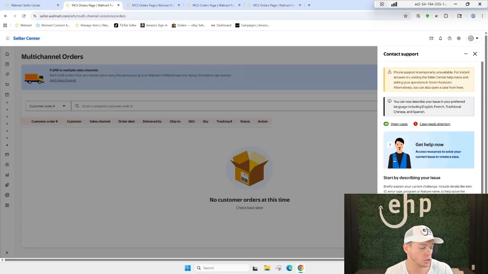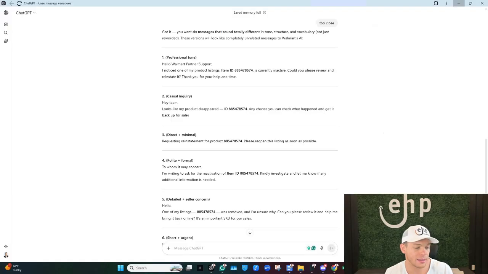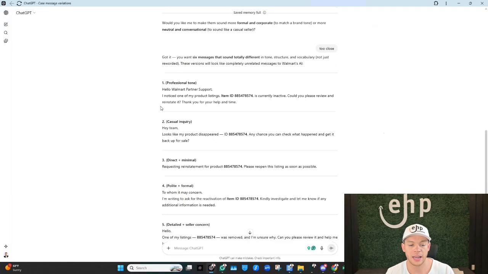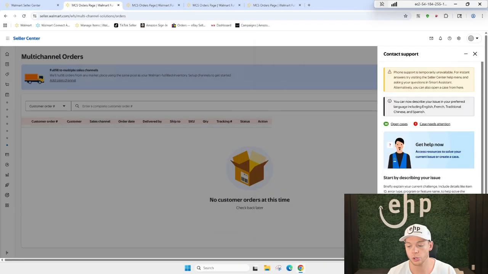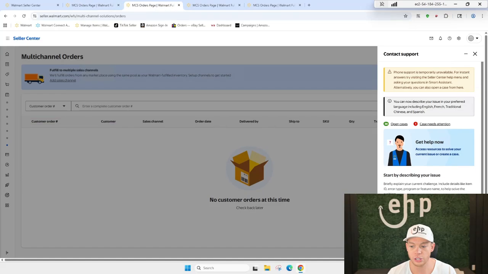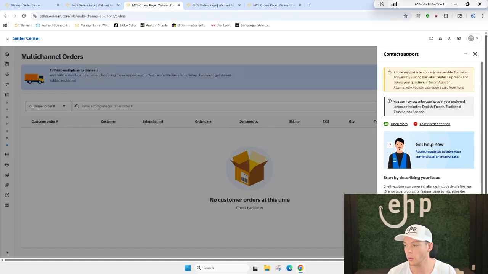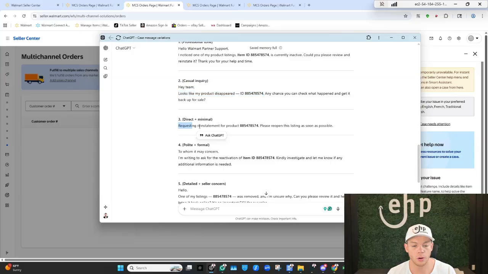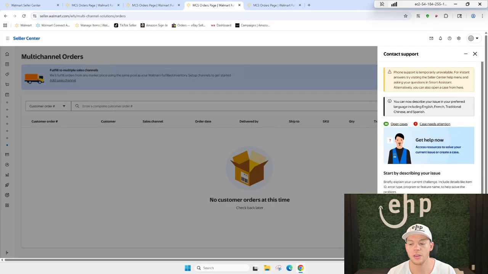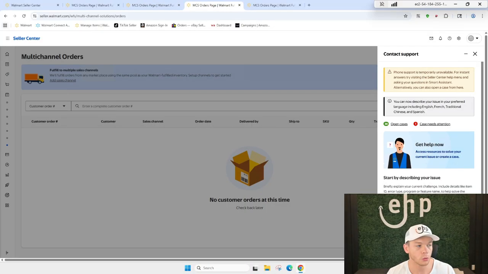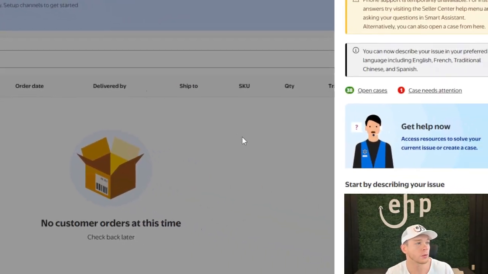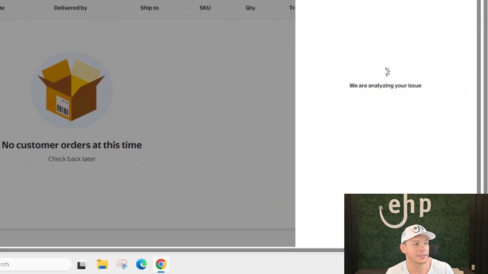And we're going to be using ChatGPT to get these messages out. And I can make them shorter. I notice my product listing is currently inactive. Right? I'm just making it super short and sweet. So here's one. I'm going to do another one. Looks like my product disappeared. That's going to be another one. We're going to do another one, requesting reinstatement for the product. I think you get the point, right? So once you do those, right? So here's one. We're going to click next.